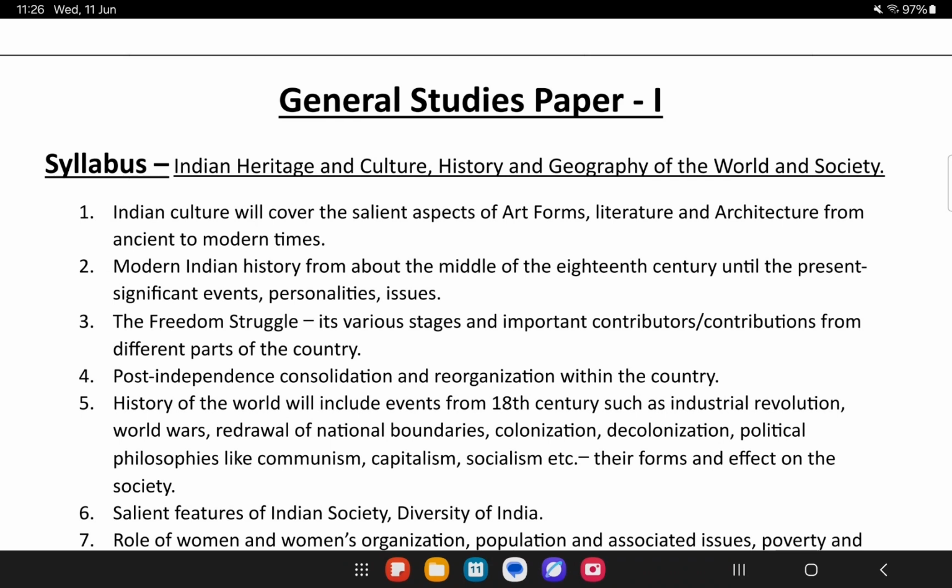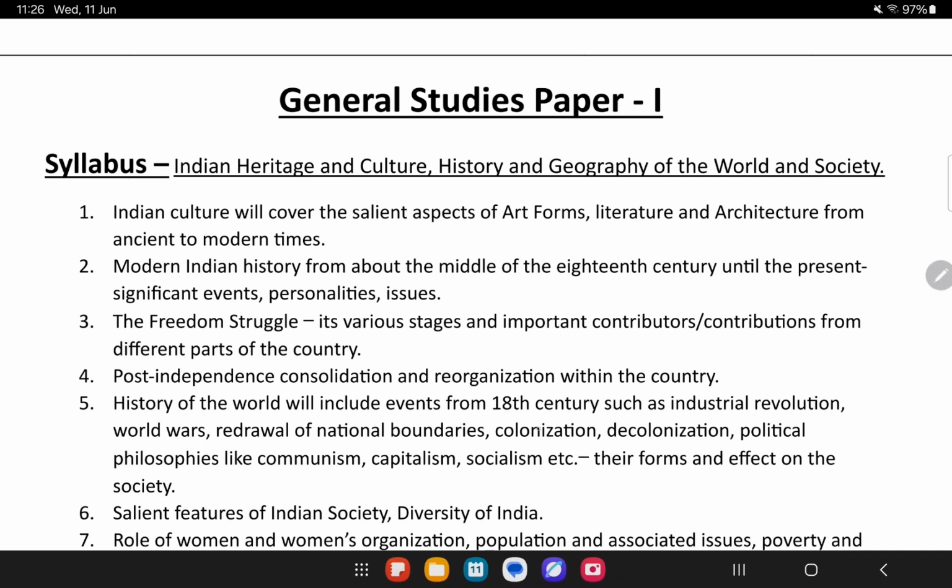So today we will try to decode the UPSC syllabus as prescribed by UPSC, but in a sequential manner. We will discuss paper 1 first, then paper 2, paper 3 and paper 4. So it will be a sequence of scenes. For today we will be discussing the paper 1 syllabus.